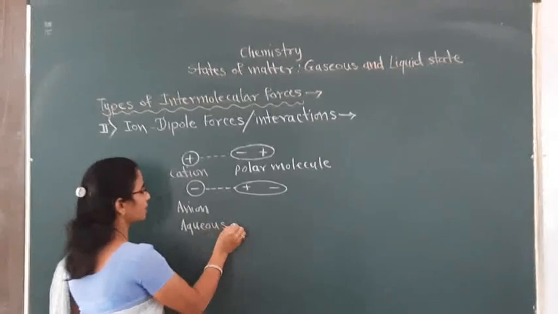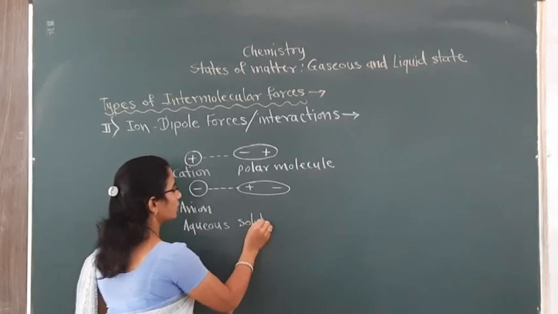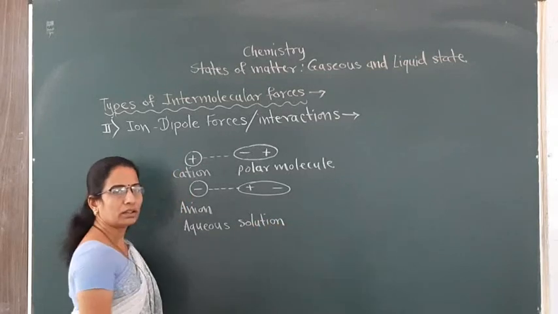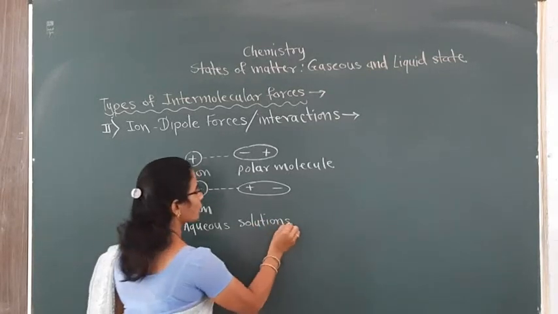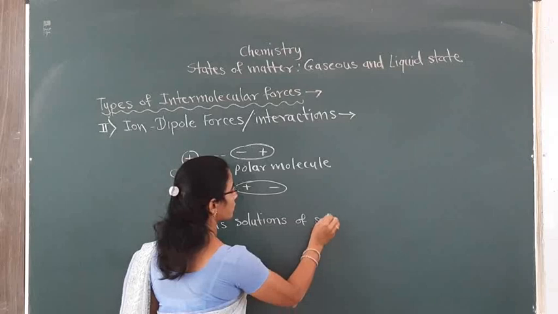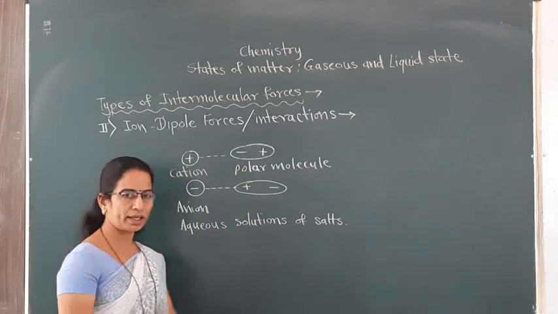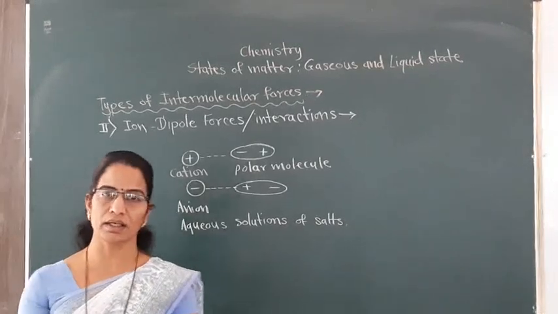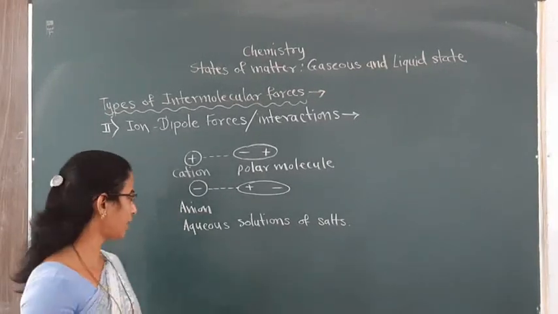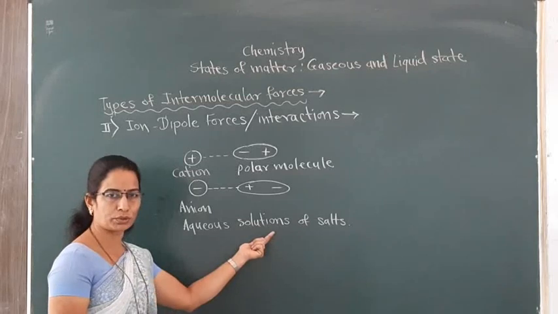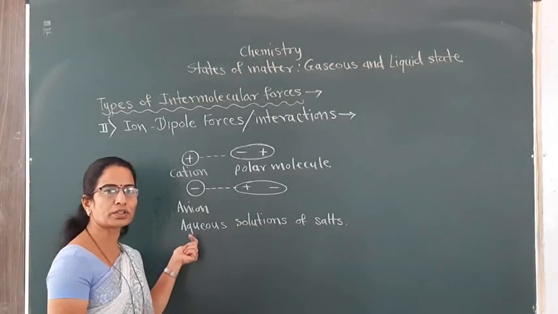If you see the examples, generally you have to take the aqueous solutions of salts. You can take any inorganic salt like NaCl, KCl, CuSO4, etc. When you take their aqueous solutions, what is meant by aqueous solutions?